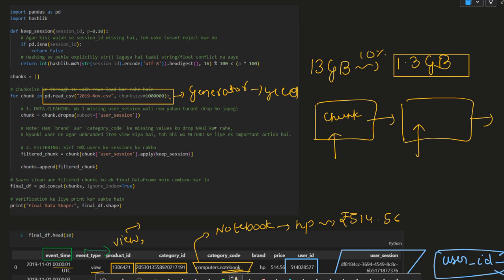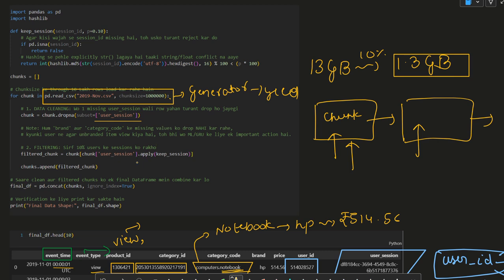So what we do is, we take a chunk with certain rows. Now we usually drop the rows where the user session does not exist, because if the user session does not exist, then it is not of any use to us.